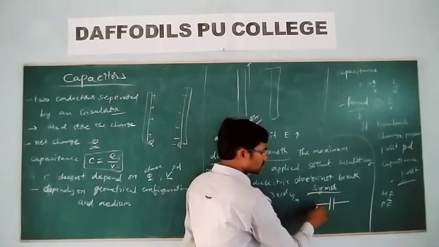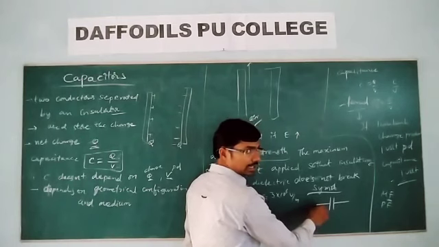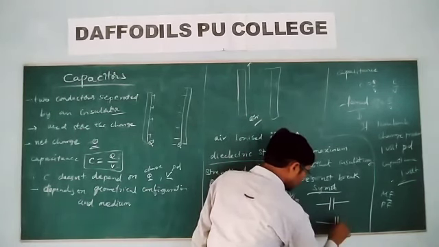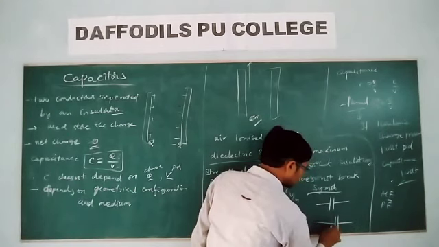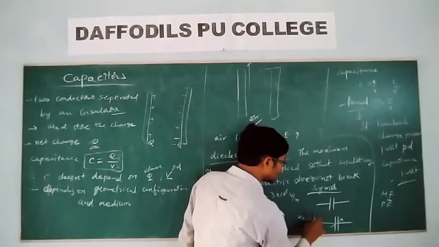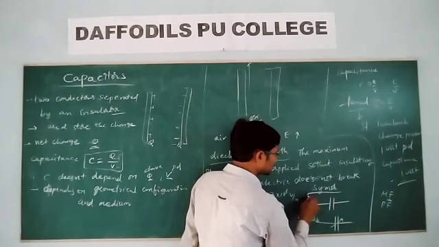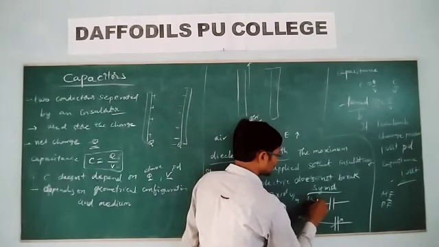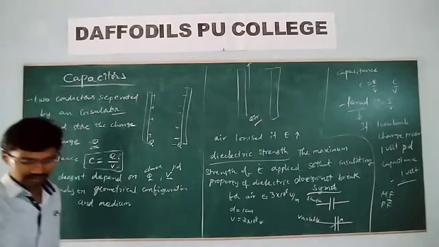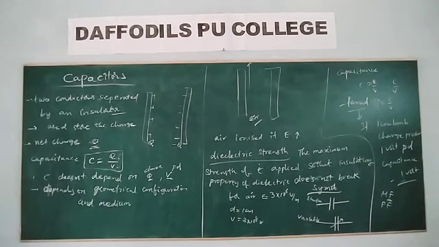This is the standard capacitor. If you give an arrow mark across it, this is the variable capacitor. This is the introduction to the capacitors.